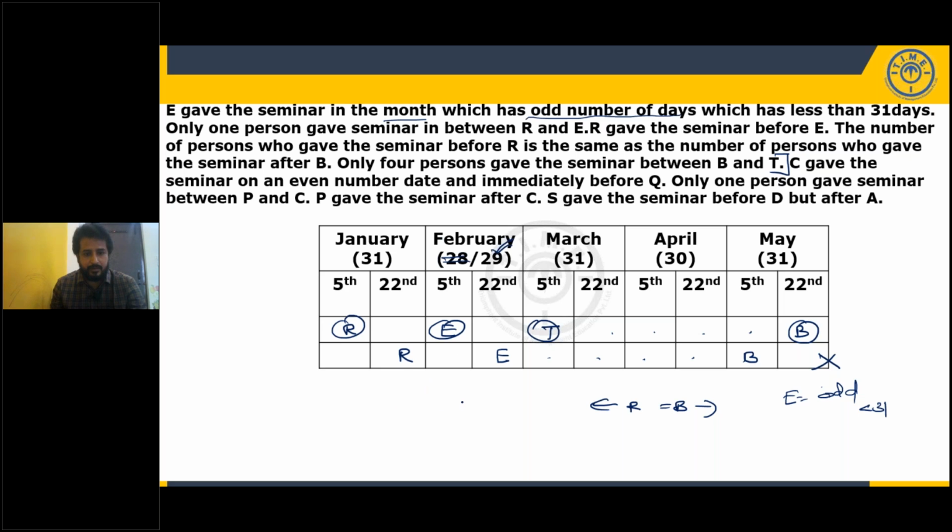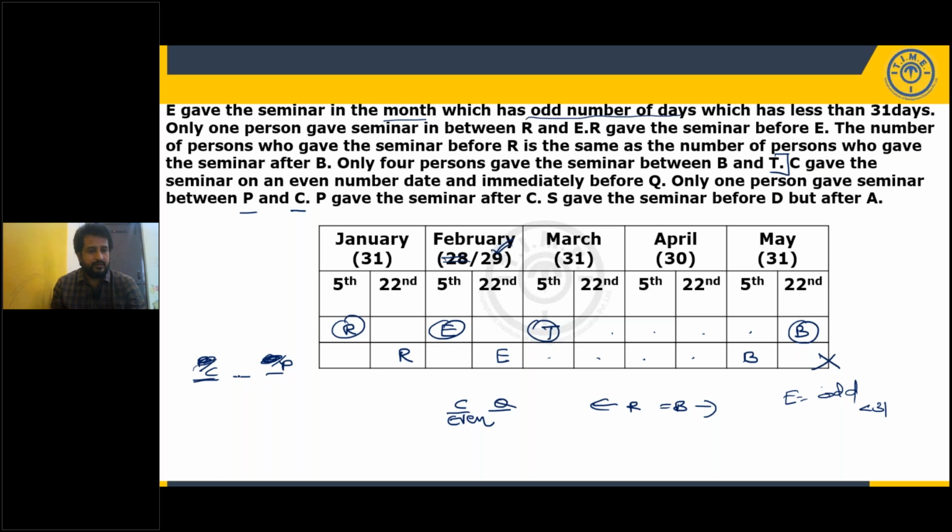C gave the seminar on even number date and immediately before Q, and only one person gave seminar between P and C. Between P and C, there is only one person, and P gave the seminar after C.